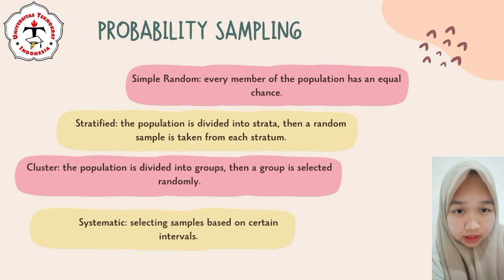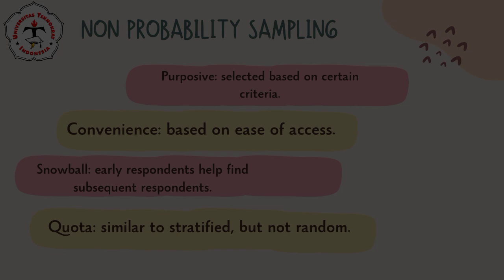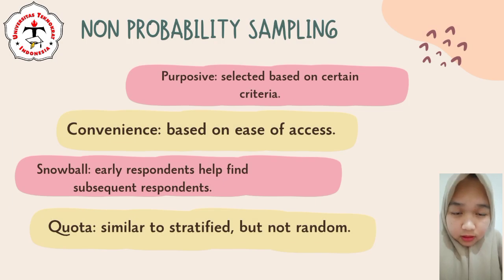Meanwhile, systematic sampling is done by selecting sample members based on certain intervals from a list of the population that has been sorted. Non-probability sampling is a sampling technique where not all members of the population have an equal chance of being selected. Purposive sampling selects respondents based on certain criteria that are considered relevant. Convenience sampling is chosen because it is easy to reach or find.